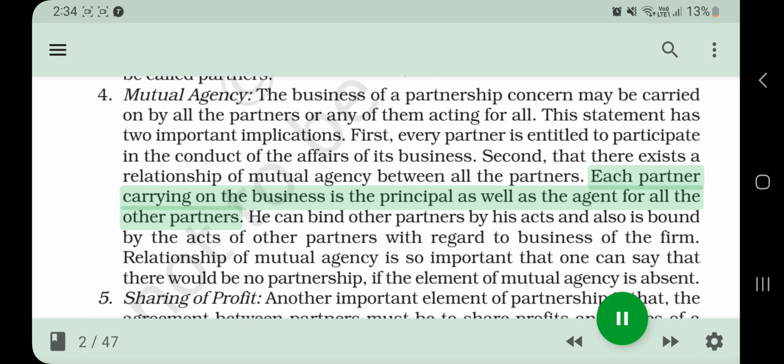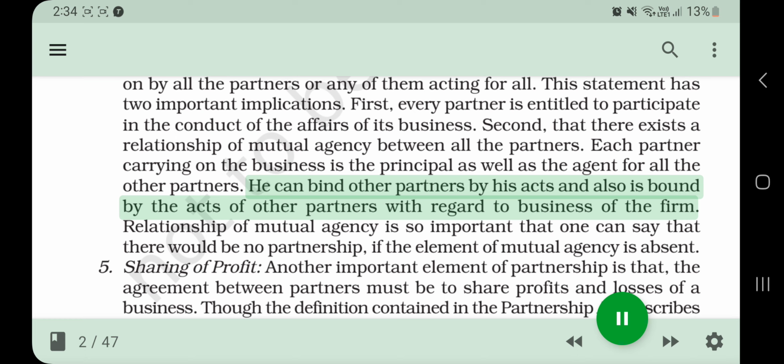Each partner carrying on the business is the principal as well as the agent for all the other partners. He can bind other partners by his acts and also is bound by the acts of other partners with regard to business of the firm.